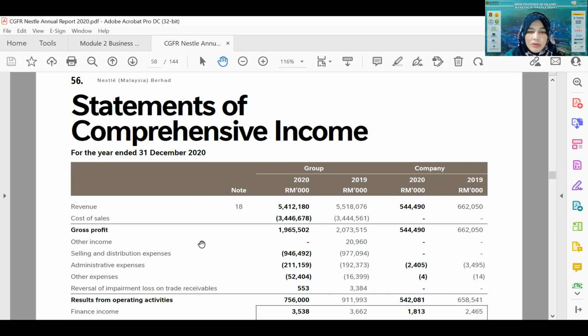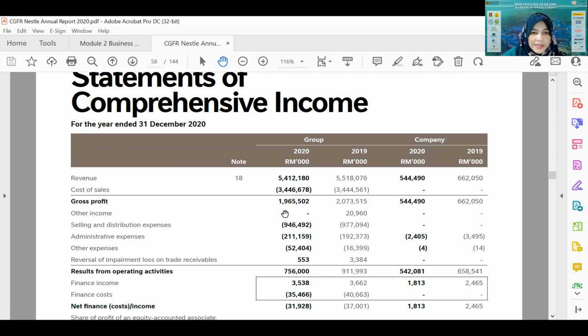All that income is reported as other income. Some years they have it and some years they don't. For example, in 2019 they have other income, but in 2020 they don't.